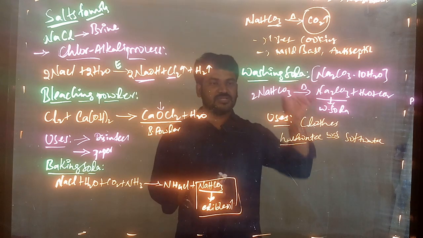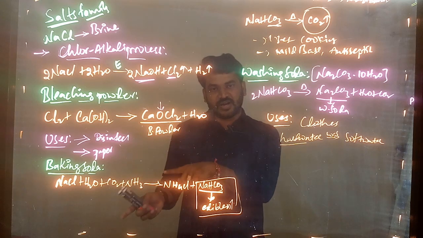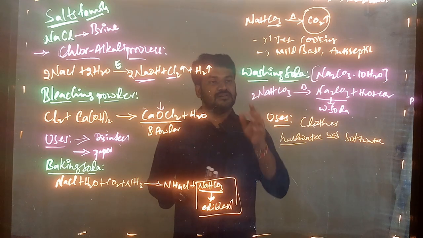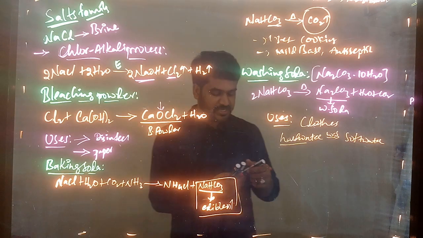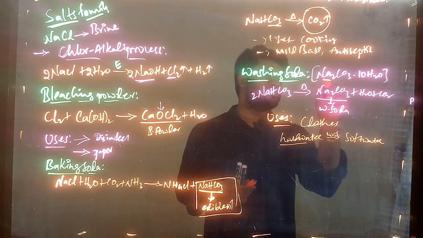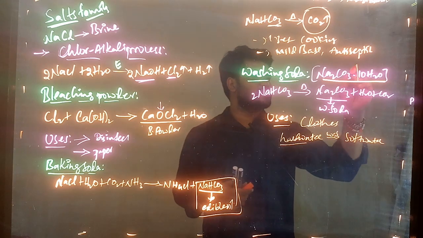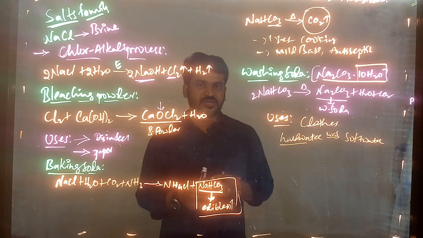People use washing soda when they are washing at any water source, like a hard water source, right? So if they are washing there, they use washing soda. And here we need to remember one thing: in the formula, Na2CO3 is there and 10H2O is there, right? What does this 10H2O mean?